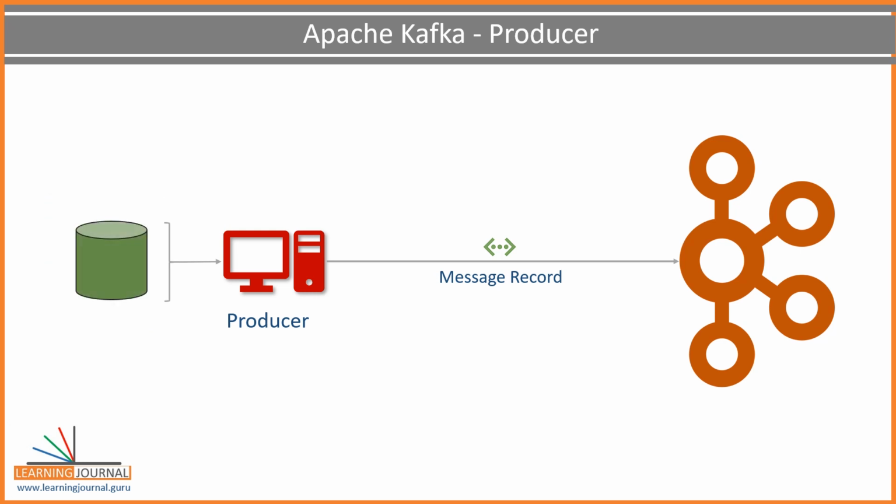Similarly, if you want to send the result of a database query, you are going to create a producer application. The producer is going to fire a query against your database, collect the result, and start sending each row as a message. So, while working with Kafka, if you want to send some data, you may have to create a producer application. You might find an out-of-the-box, ready-to-use producer which fits your purpose, but we'll talk about that situation later.